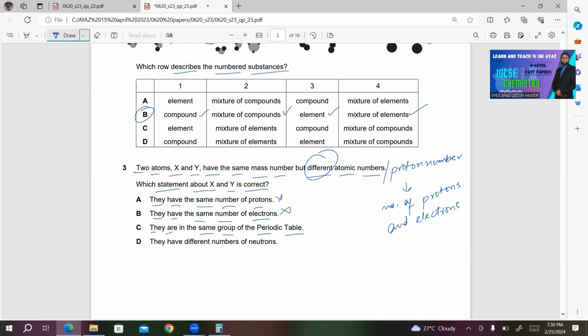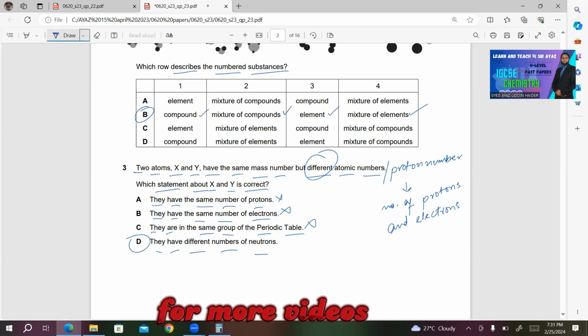Now number D, they have different number of neutrons. This is the only choice left which will be correct because they must have different number of neutrons as they have different number of protons, but the mass number is the same.